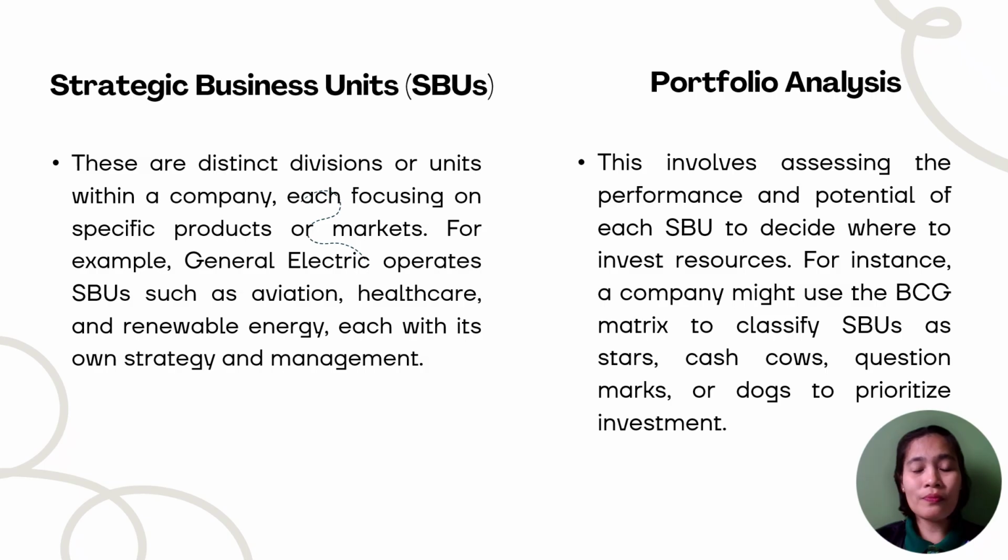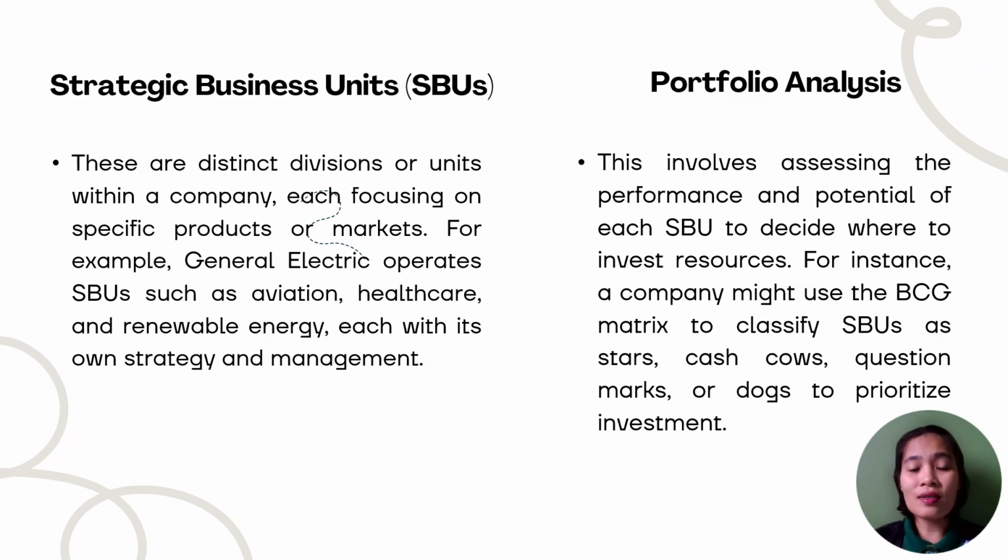Now, for portfolio analysis, it is the method of evaluating how each individual business unit or SBU is performing and what its future potential looks like. This analysis allows leadership to prioritize their investment effectively. A common tool used here is the BCG matrix, which categorizes business units into four types to guide resource allocation. We have stars, cash cows, question marks, and dogs.